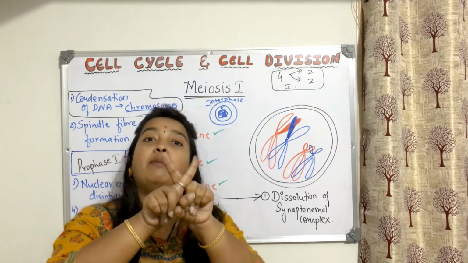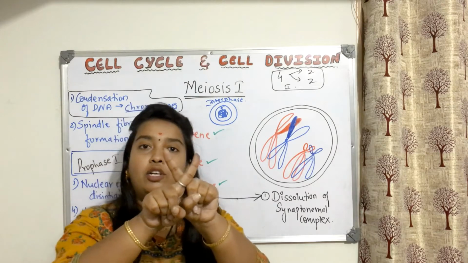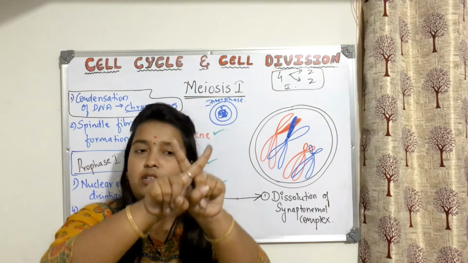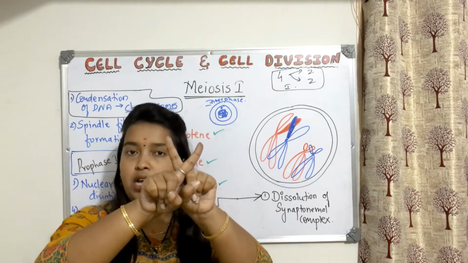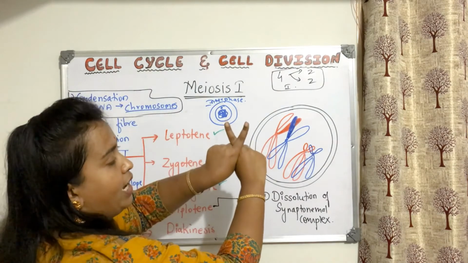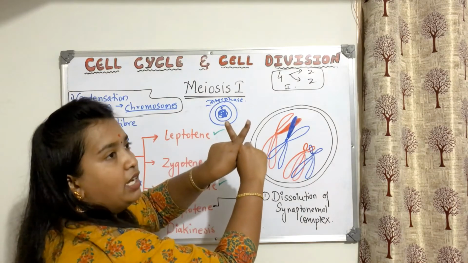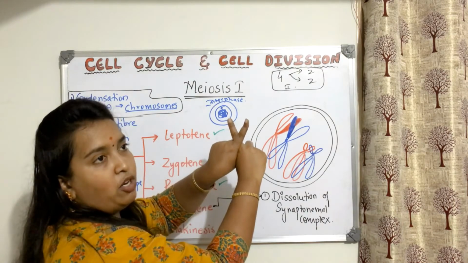But here you are not able to see the X. You are not able to see the structure of X properly, meaning where they have crossed properly, because of the synaptonemal complex which is there. Like this you can see. Then you are not able to see a proper X. It looks like a V, because down there is the synaptonemal complex.